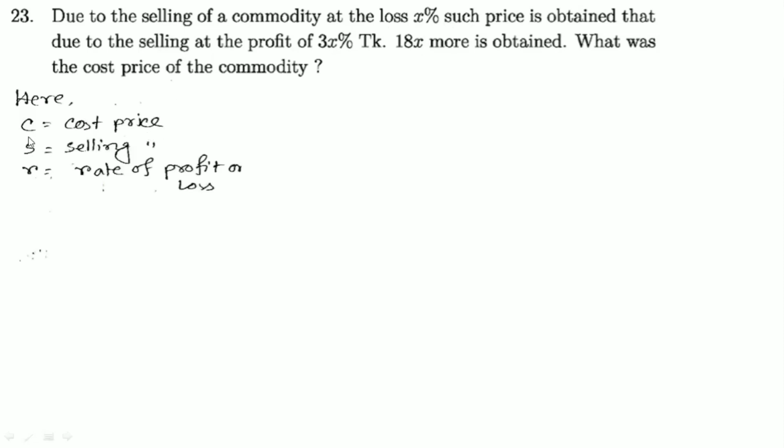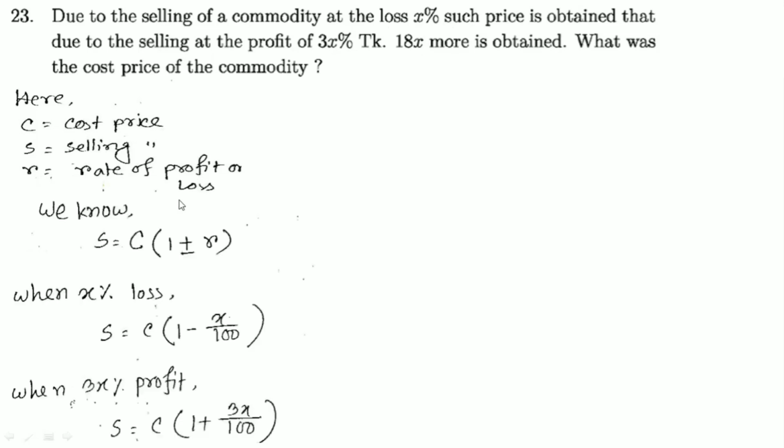Similarly, suppose C is our cost price, S is our sale price, and R is the rate of profit. Our selling price will be cost price into 1 minus x by 100, since x% is x by 100. And the selling price will be C into 1 plus 3x by 100. Since it is profit, it will be plus, and since it is loss, it will be minus.